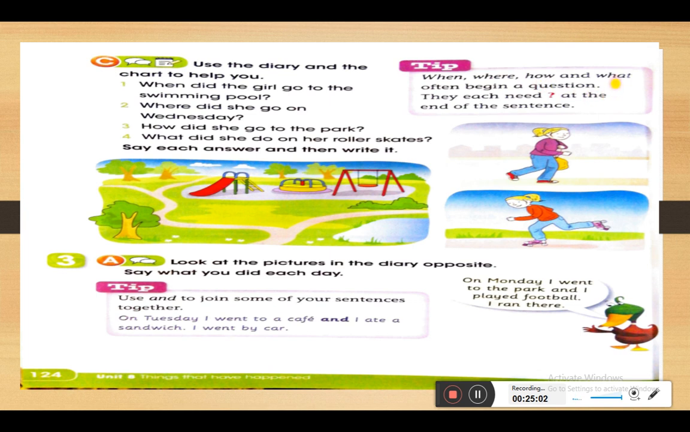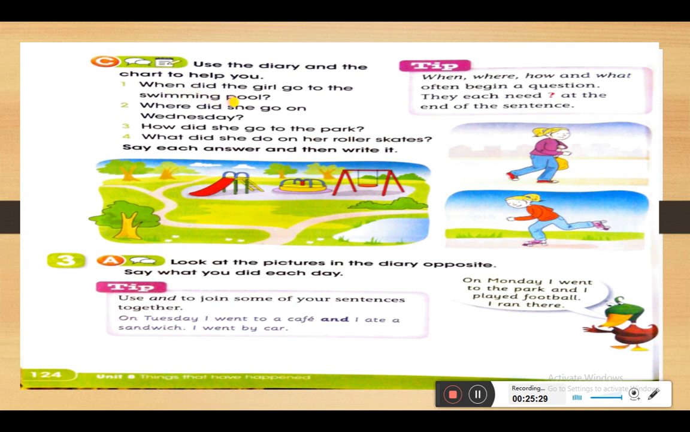And what did she do? When we answer what did she do, we use a past verb. So let's look at the 4 questions that we have here. In question number 1, use the diary that we did before. Repeat after me again. Diary. When we write about what we do every day, we call it a diary. So use the diary and the chart to help you.